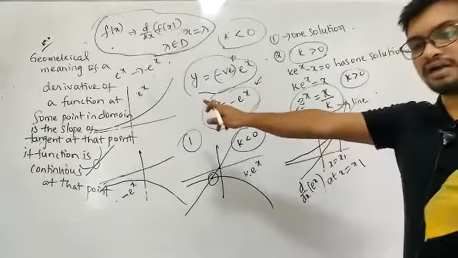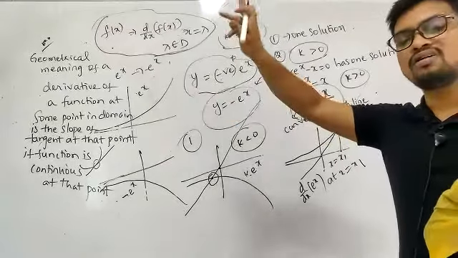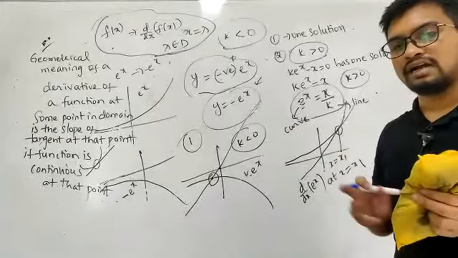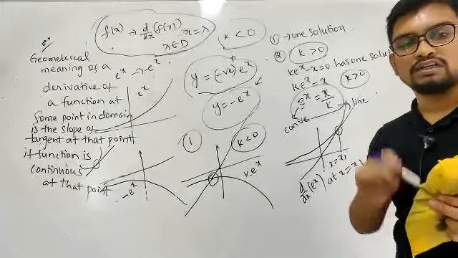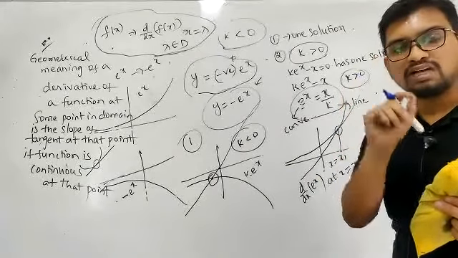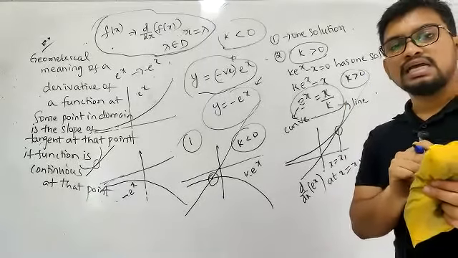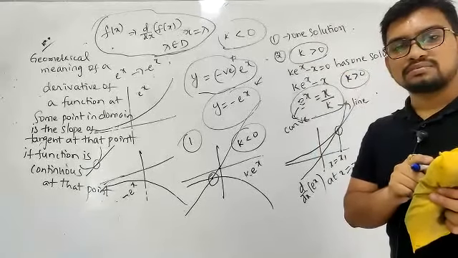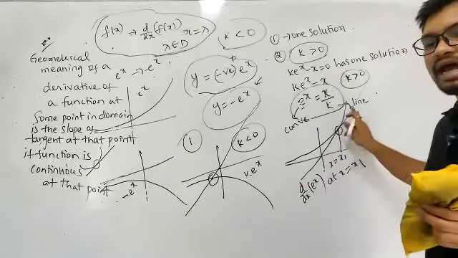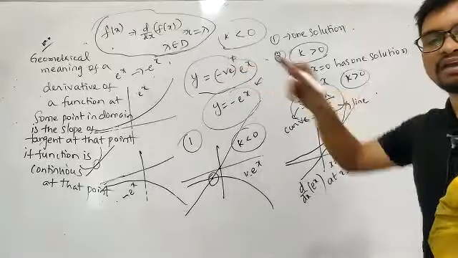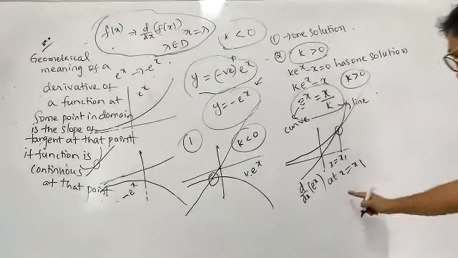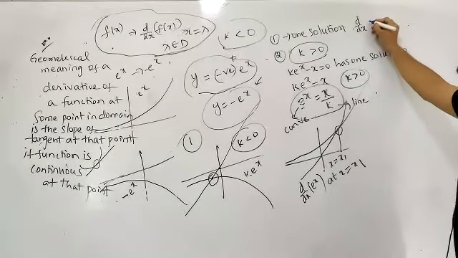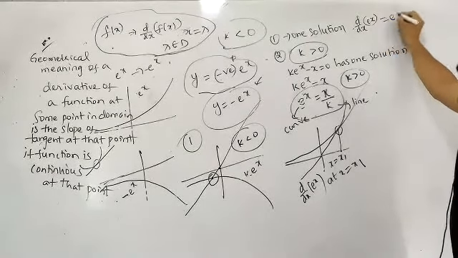That is the very, very fundamental meaning. I will explain how it works in calculus. I will show you the peak of that in calculus. Until then, hold on and remember this statement. The geometrical significance of the derivative of a function at some point of a curve is the slope of the tangent for that curve at that point. That is, if you draw a tangent at that point, the slope of that tangent is equal to the value of the derivative. Right? Now simply, d by dx of e power x has the value e power x.